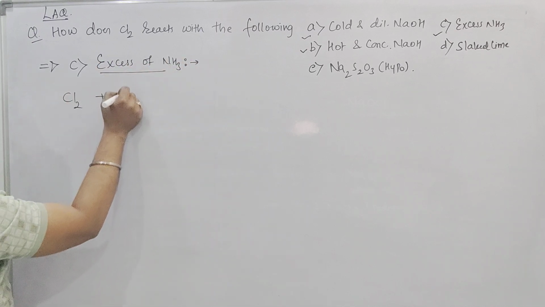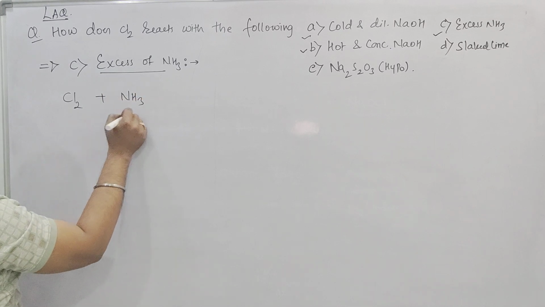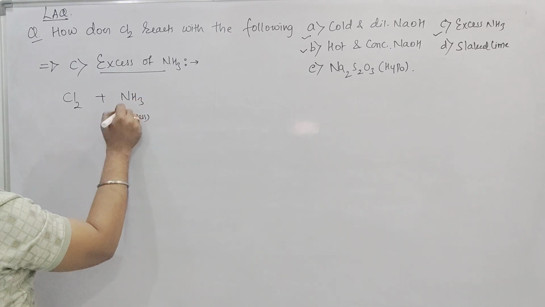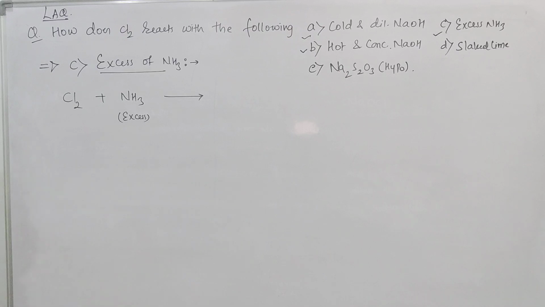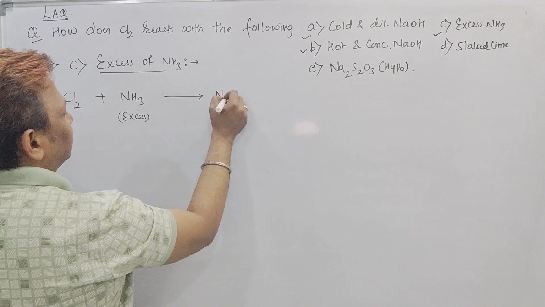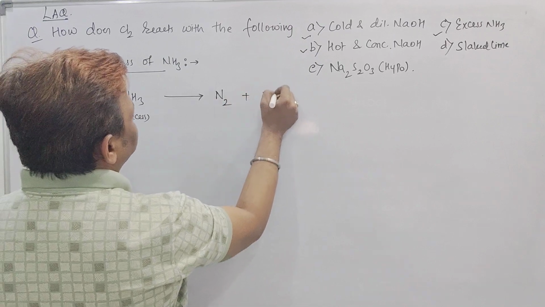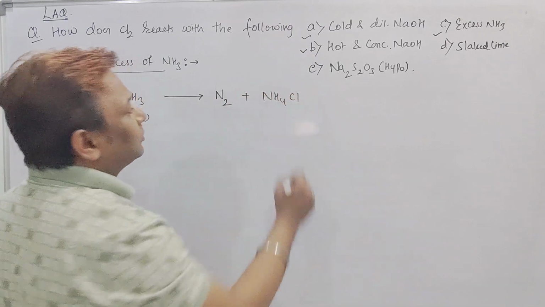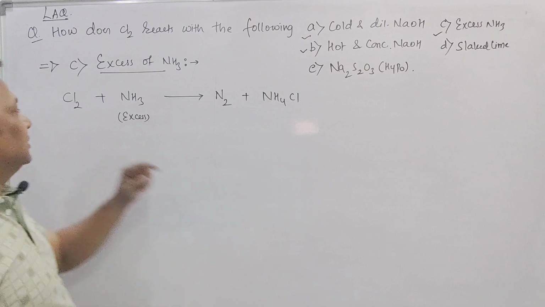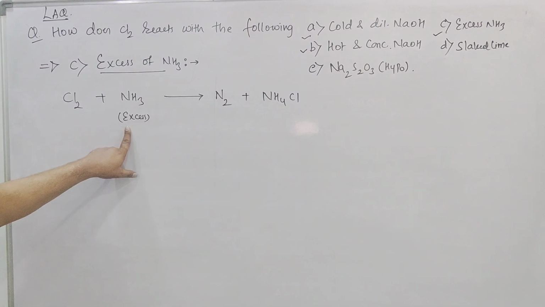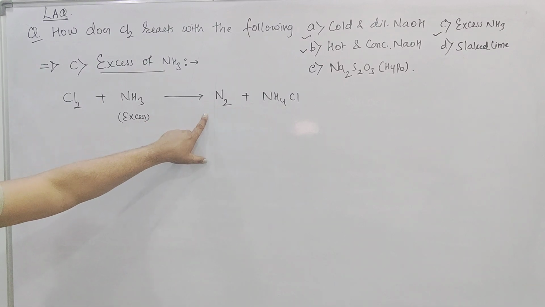Cl2 on reacting with ammonia which is in excess gives rise to what? It gives rise to N2 gas and to its salt. What is its salt? You know, ammonium chloride. So chlorine reacts with excess of ammonia to give N2 gas and its salt.